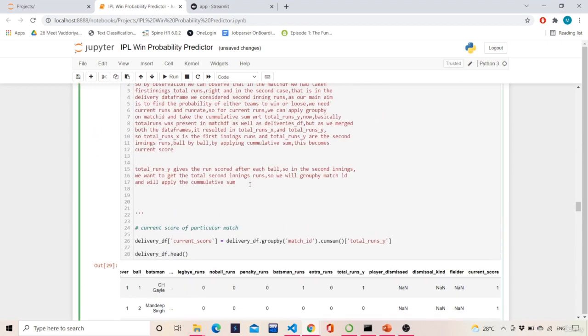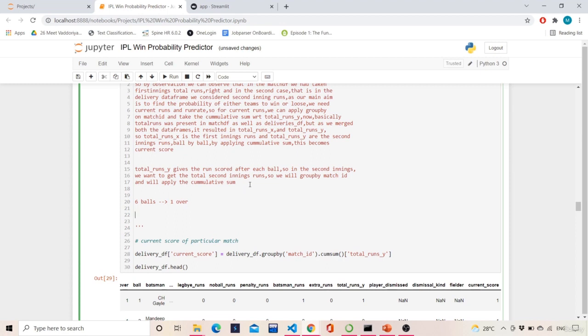Okay. For example, there are 6 balls. Yeah, we all know that there are 6 balls in 1 over. Okay. In 1 over, let's say that for the first ball, the batsman scored 1 run.